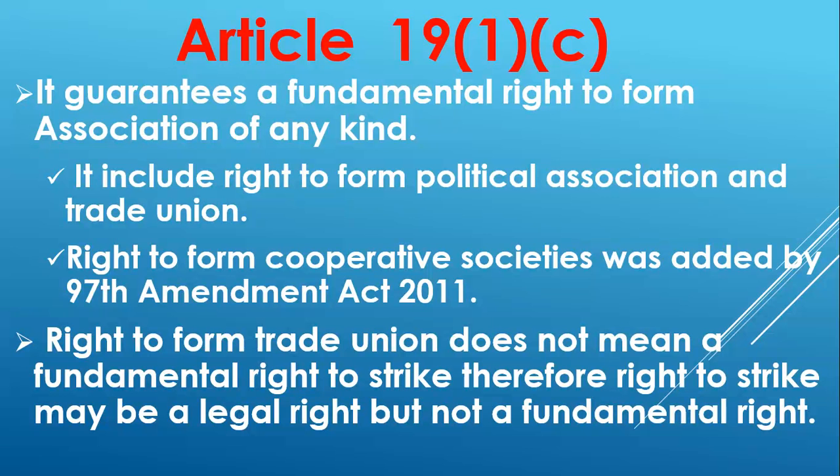Similarly friends, the right to form cooperative societies was added by the 97th Amendment Act 2011. Now what does it mean? So friends, originally the right to form cooperative societies was not part of our constitution, meaning it was not guaranteed under Article 19 Clause 1 Subclause C. But in the year 2011, Parliament amended the constitution for the 97th time. And by the 97th Constitutional Amendment Act 2011, the right to form cooperative societies was added in Article 19 Clause 1 Subclause C. So now we also have the right to form cooperative societies.